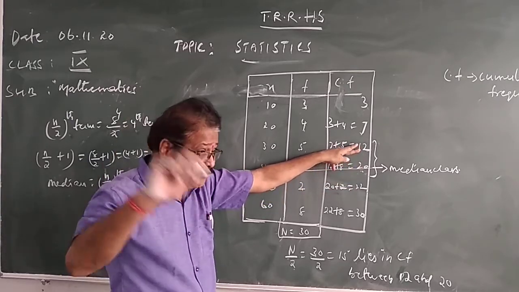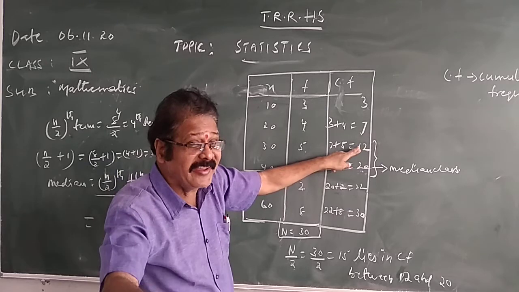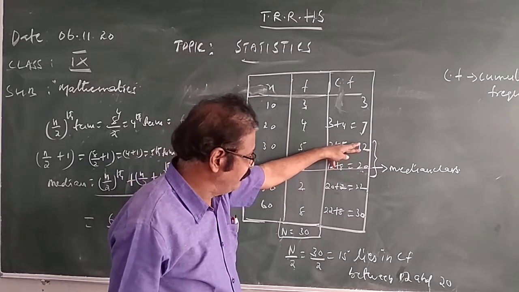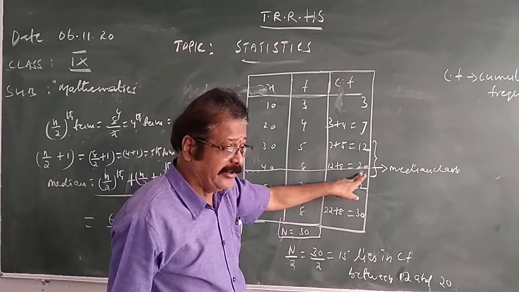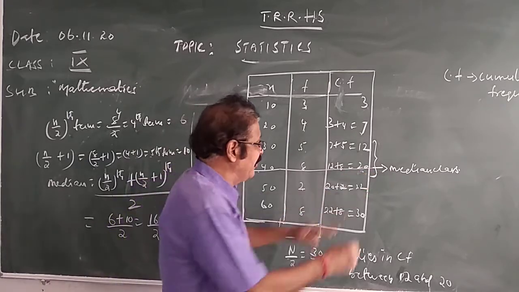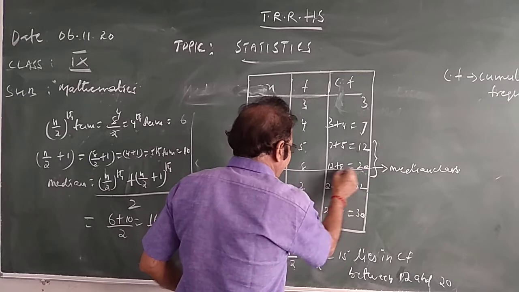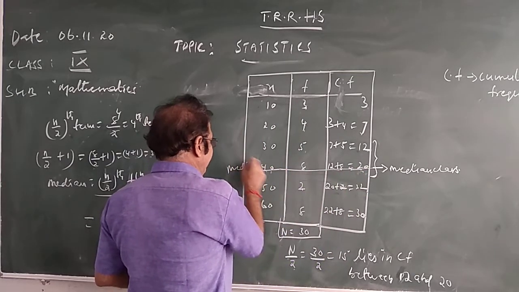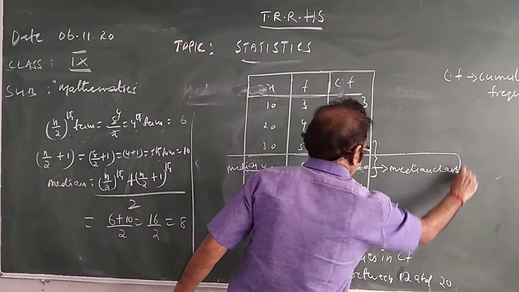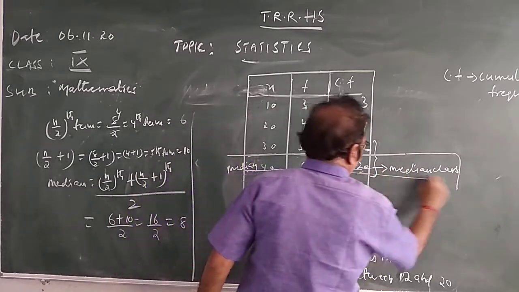In this, the maximum value is the median class. 15 lies between 12 and 20, and the maximum value here is 20. So 20 is the median class. The observation with the median class is the median. Median is what? 40. The median is 40.